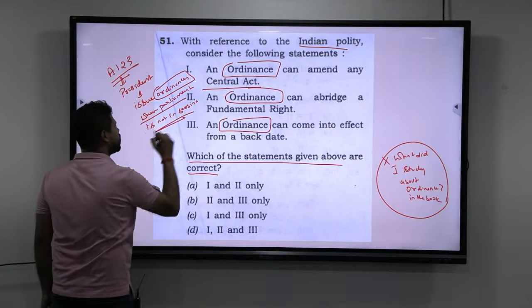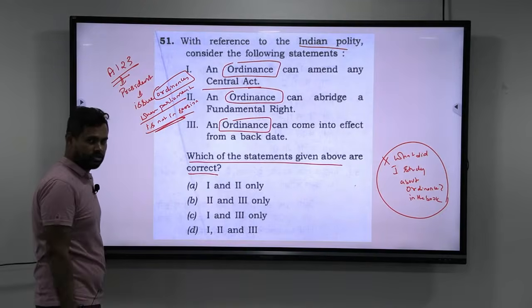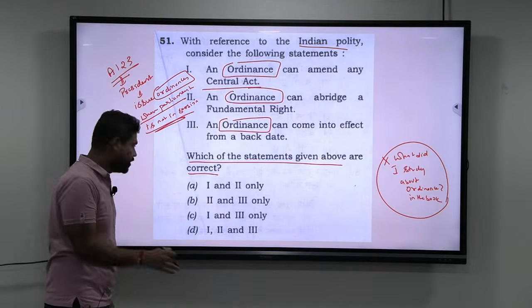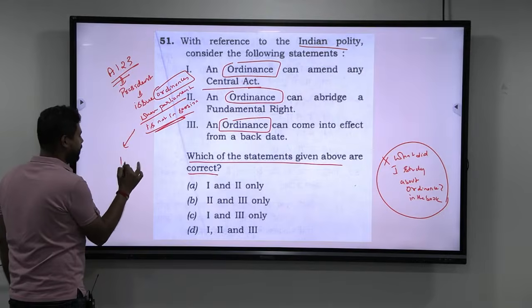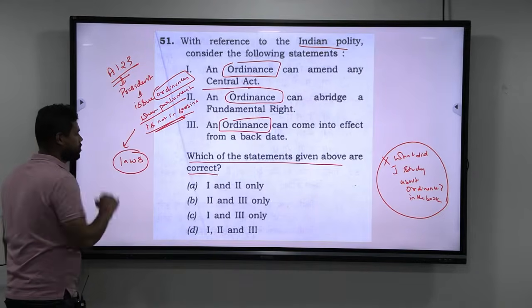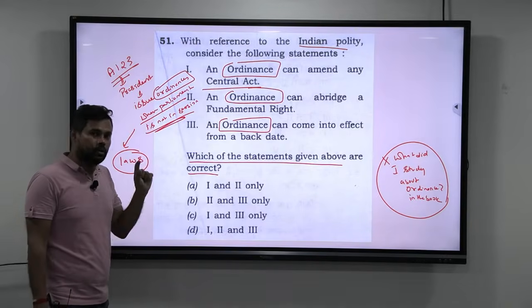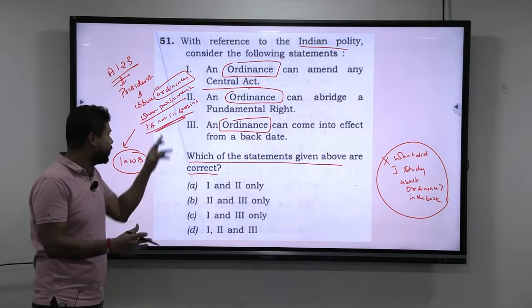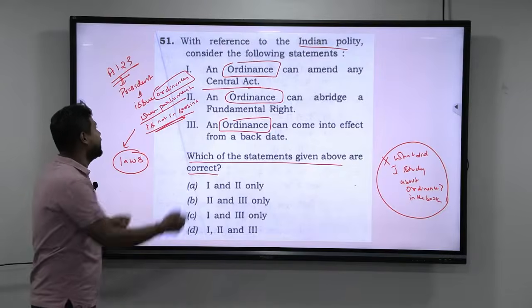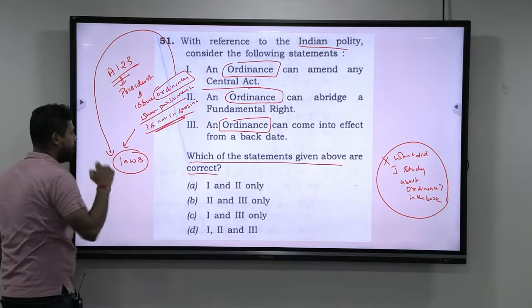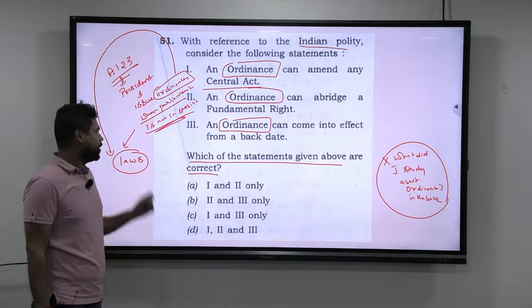When the Parliament is not in session, then the President can issue ordinances. If the Parliament is in session, then the Parliament can pass or enact the laws. So only if the Parliament is not in session can ordinances be passed. Why? Because it acts as an alternative when the Parliament is not in session, so it has the same force as law.